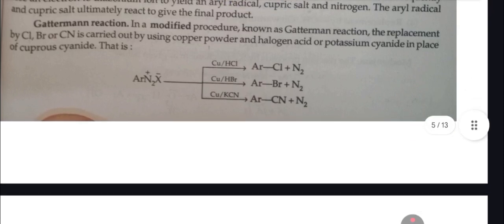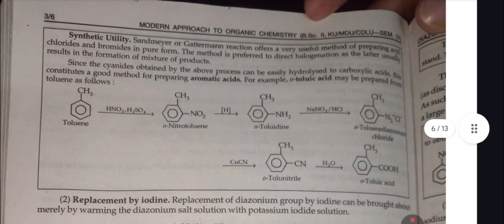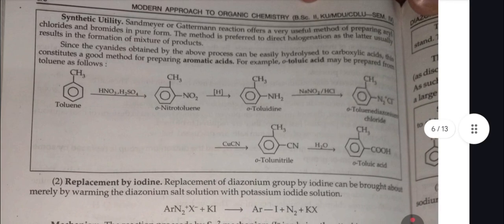Gattermann reaction. In a modified procedure known as Gattermann reaction, the replacement by chlorine, bromine, or CN is carried out by using copper powder and halogen acid, or potassium cyanide in place of cuprous cyanide. Synthetic utility. Sandmeyer's or Gattermann reaction offers a very useful method of preparation of aryl chloride and bromide in pure form. The method is preferred to direct halogenation as the latter usually results in the formation of a mixture of products.